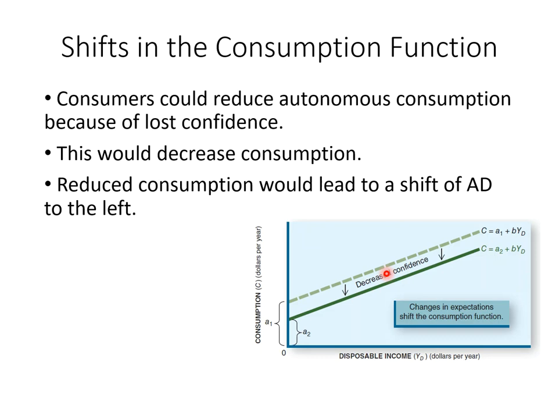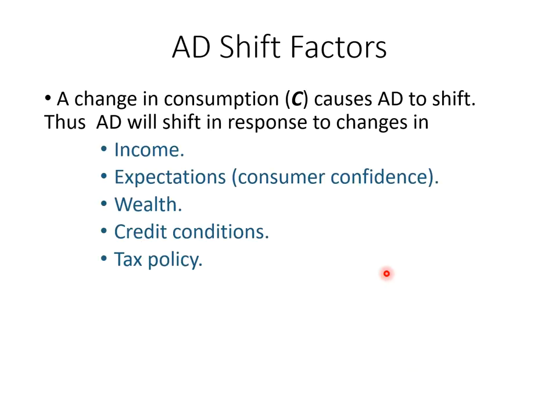That's why we see when our consumption function curve moves down, we will see the aggregate demand curve shift to the left. So after we know the autonomous consumption change, actually we're shifting our consumption function, which in turn will shift our aggregate demand curve. So this sheds light on what will shift our aggregate demand curve. Anything that affects our autonomous consumption will help to shift our aggregate demand curve. So what is actually going to affect autonomous consumption? We already discussed. First of all, is our income. So when our income changes, we will see our consumption function change, which will further affect aggregate demand.